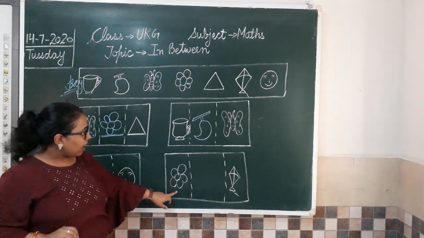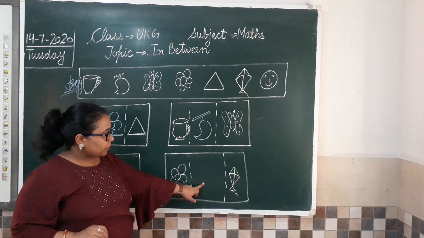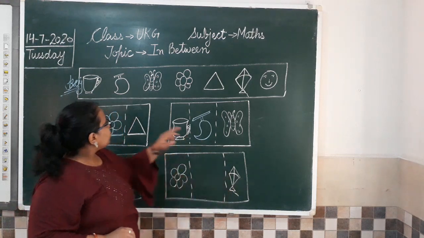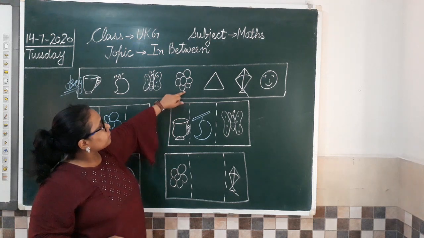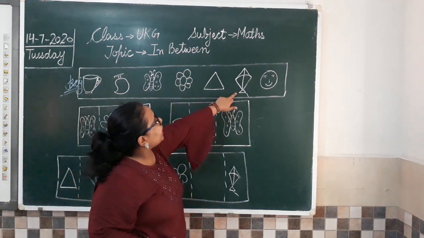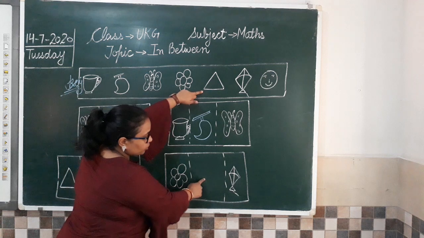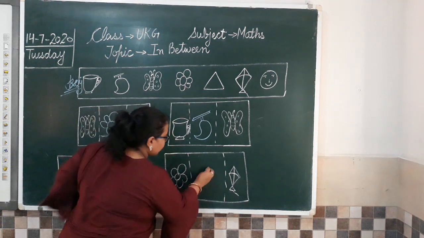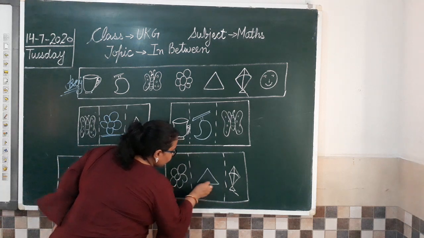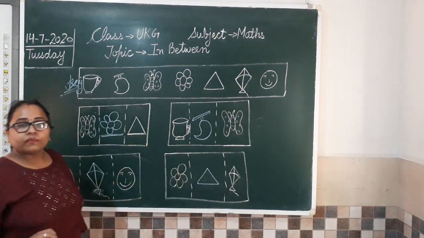Now we have a flower. Then there is a blank space and we have a kite. So now you have to look for the flower. Where is the flower? Here is the flower. Then the blank space and kite. So which picture are we going to draw here in this blank space? Triangle shape. So I am going to draw a triangle shape like this.